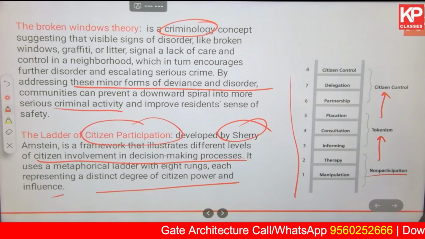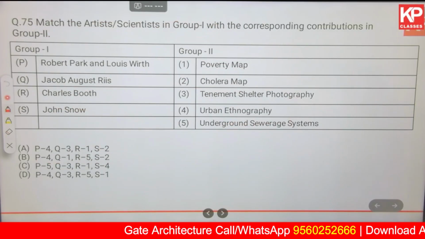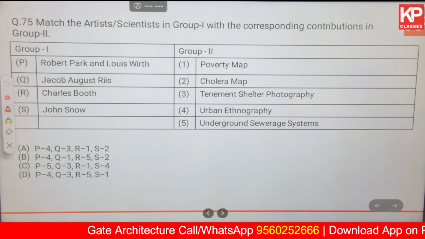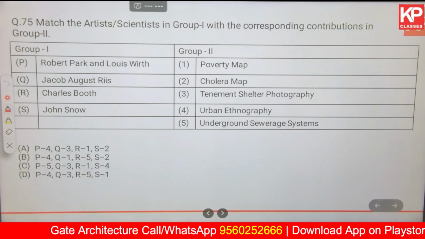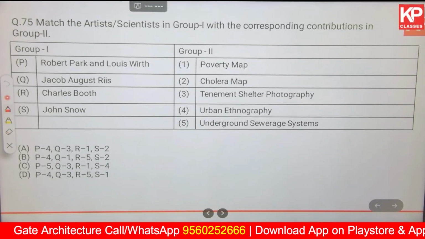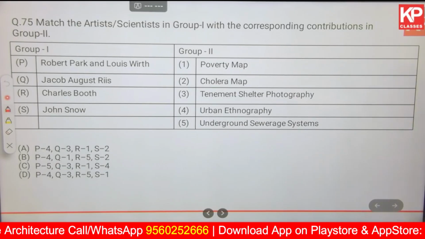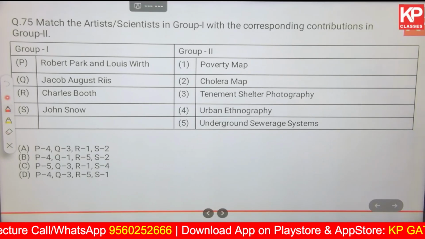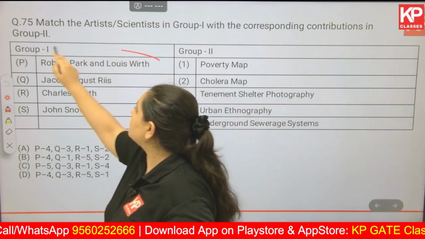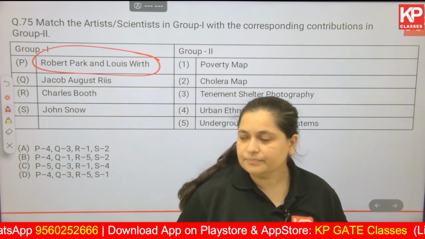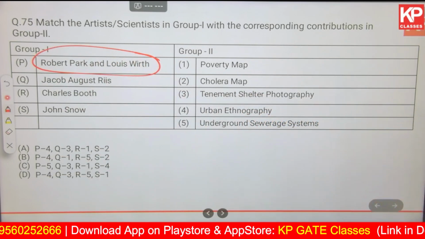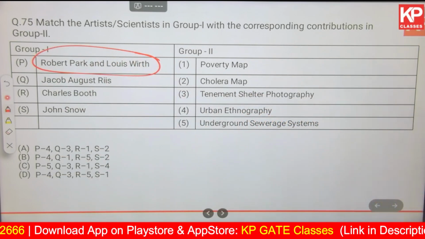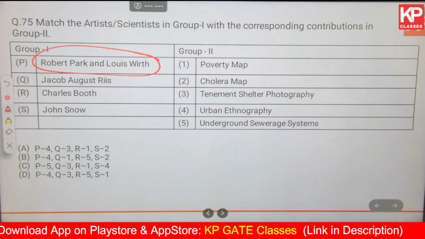Okay, moving on to the next question. Match the artists, scientists in group 1 with the corresponding contributions in group 2. So Robert Park and Louis Wirth, again very well-known names in urban sociology. Then you have Jacob August Riis, Charles Booth and John Snow.